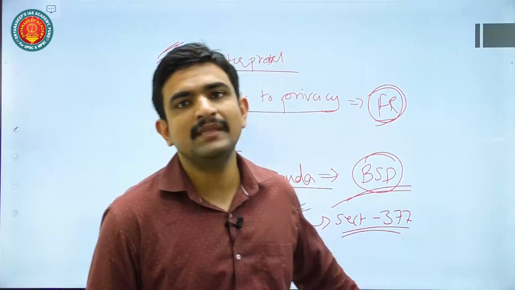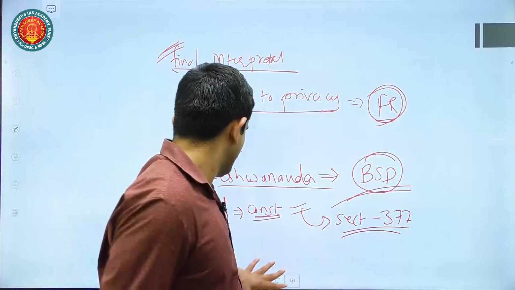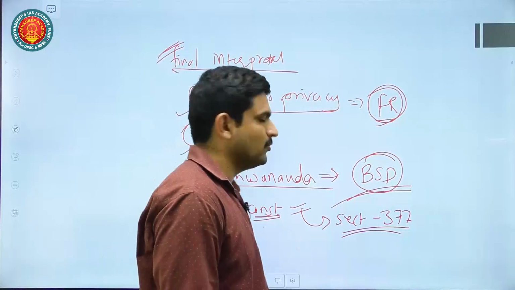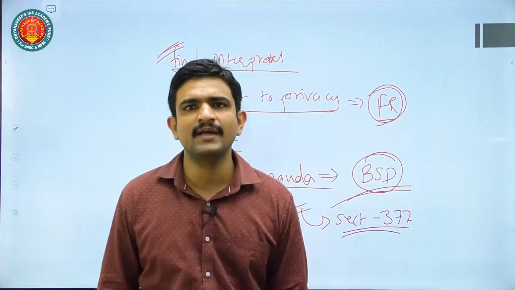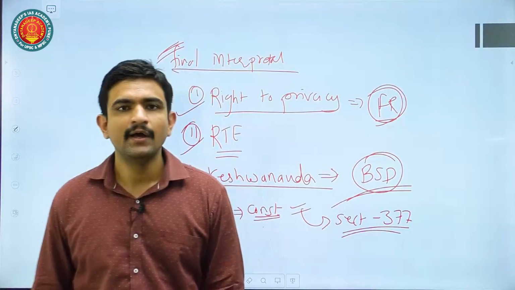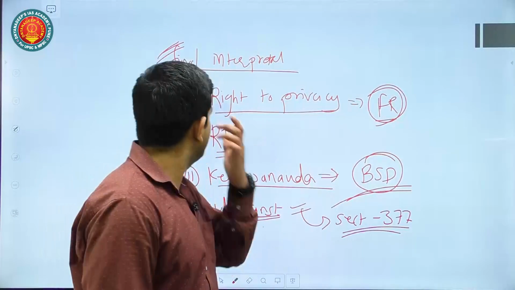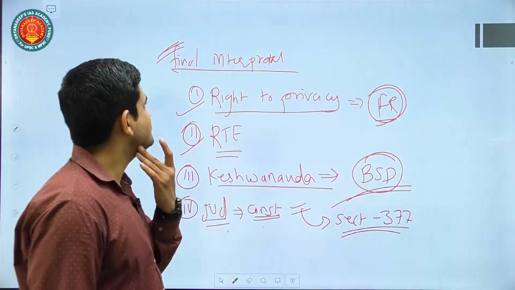Okay, that has also been invalidated by your judiciary, that is Supreme Court. Navtej Singh Johar judgment you might be aware about. You can refer that judgment in this argument. Okay, so that is also you can just mention as a final interpreter.